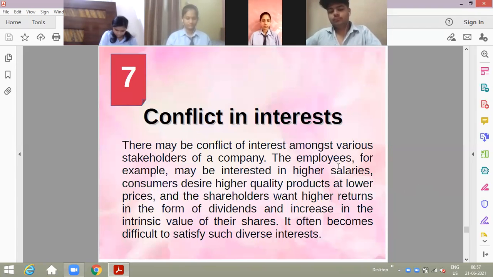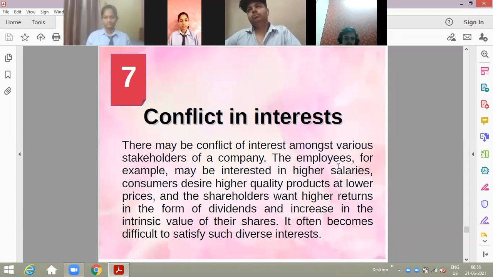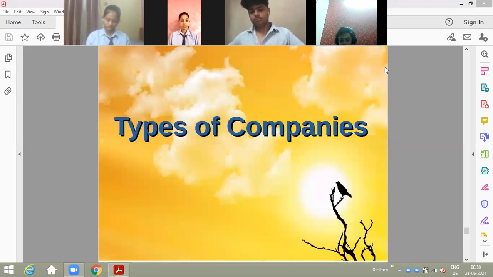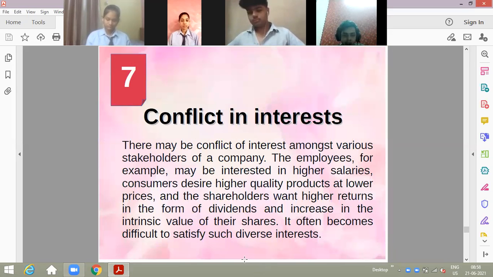Conflict in interest. There are some conflicts too; many times the members do not get along, and the decisions members want to take are not suitable. Ultimately there are conflicts in the interest of the people. The employees, for example, may be interested in higher salaries, and they think that they don't have a proper interest in things, because people have a conflict, and they watch out for conflicts in interest. Reason being that the members are not in a position to take decisions unanimously, and because of not taking unanimous decisions there may be some conflicts that arise.